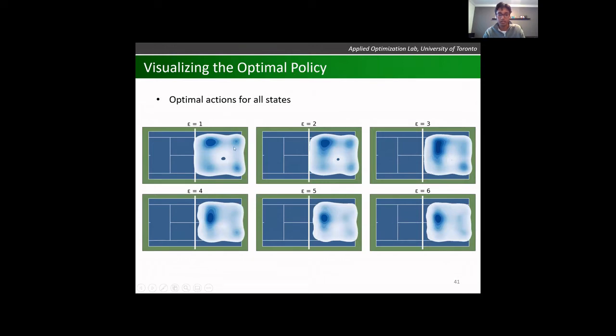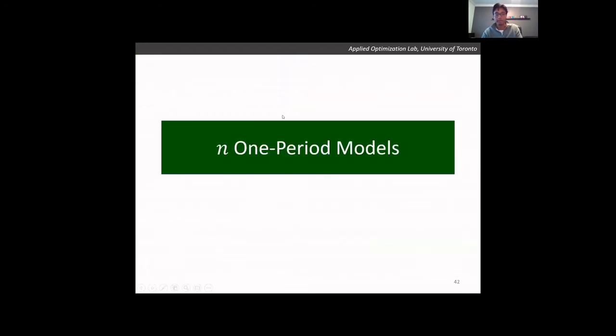In this figure, I plot the distribution of optimal actions at different levels of epsilon. Here we see that when epsilon equals 1, it's vastly more optimal to aim for the corners of the court. But as epsilon increases, it quickly becomes more optimal to aim for the middle of the court. How we interpret this is that if you have lower execution error, you can afford to be more aggressive, whereas if you error more often, it pays off to be a little bit more conservative. So, another intuitive finding backed by the optimal policy.